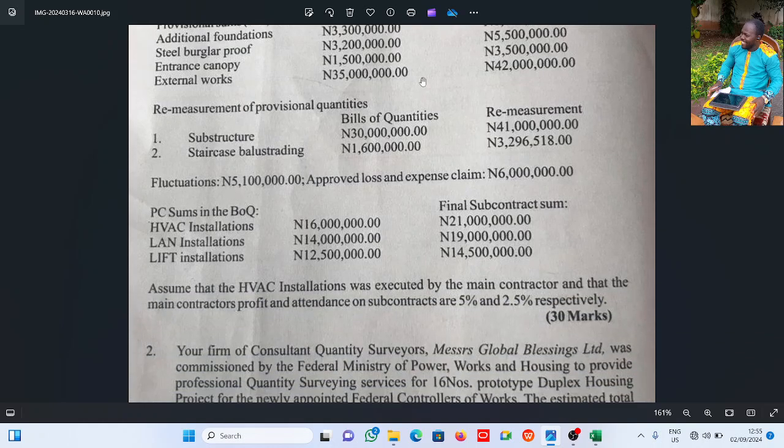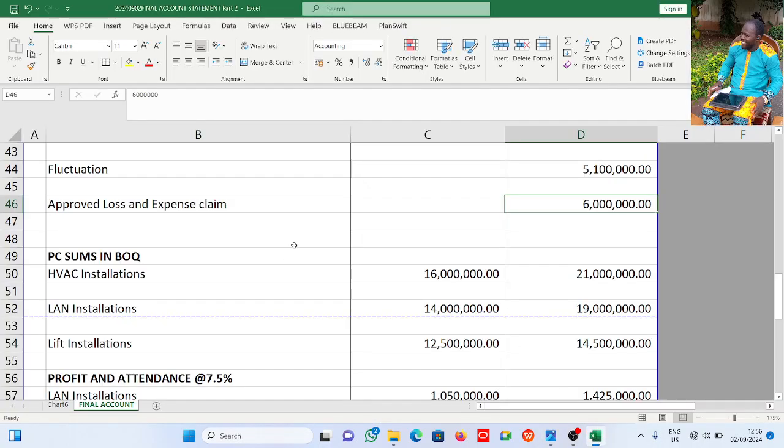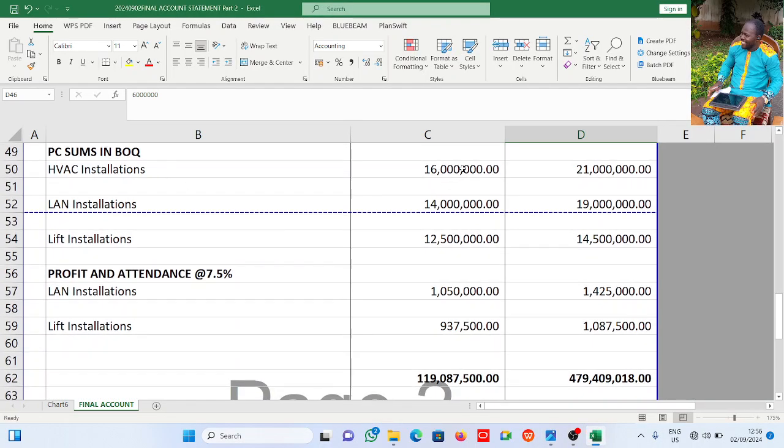PC sum in the BOQ. Yeah, I took them stage by stage. PC sums in the BOQ, HVAC and all. See them here. HVAC was 16 million, now 21 million. LAN was 14 million, now 19 million. Lift installation was 12 million 500, now 14 million 500.